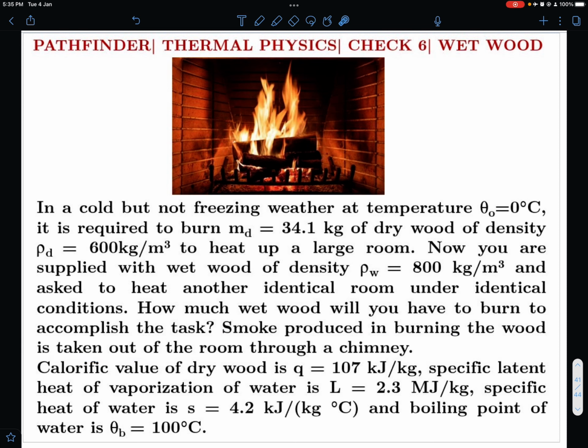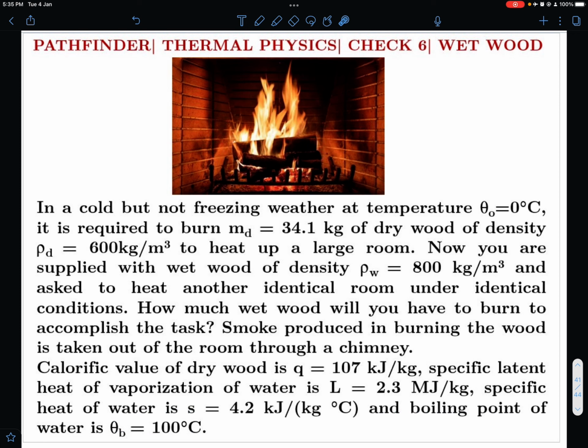Calorific value of dry wood, Q, is 10^7 joule per kg. Specific latent heat of vaporization, L, is 2.3 megajoule per kg. Specific heat of water, S, is 4.2 kilojoule per kilogram degree Celsius, and boiling point of water, theta_B, is 100 degrees Celsius. So I hope you got the question. If you want, you can give it a try.